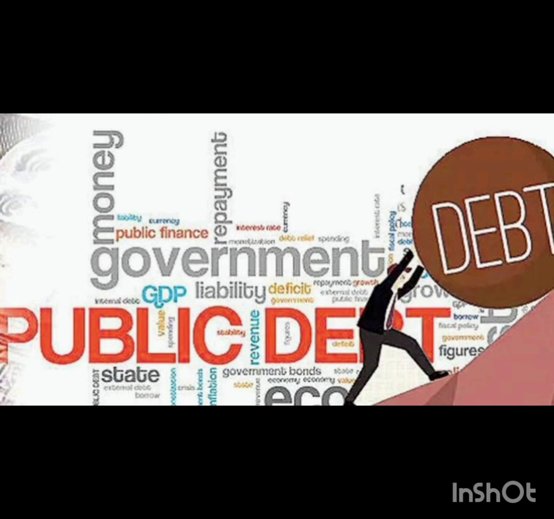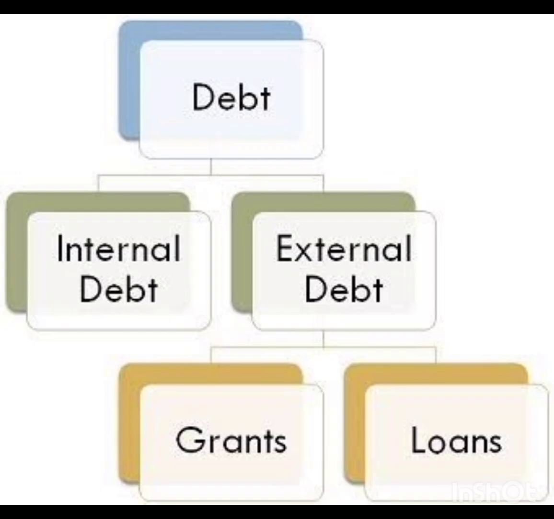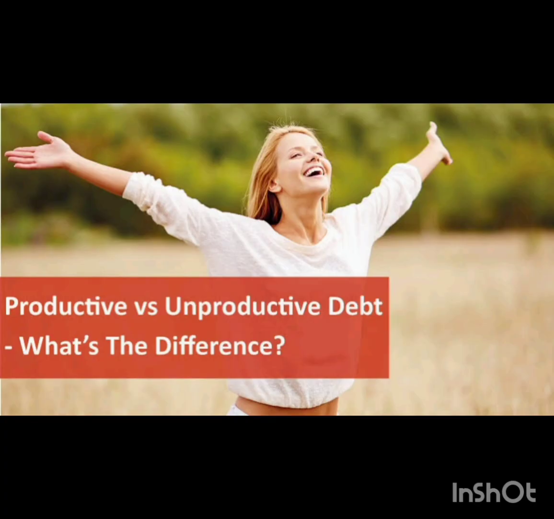Next is productive debt, unproductive debt. Productive debt means the loans which you are taking and you are utilizing it for generating certain kind of income. Like suppose you have taken loan and you have built a new dam, which will help you to generate hydro energy, hydropower, dams, canals, which will ultimately help to increase your agriculture productivity, which will ultimately help you to gain extra stock, and that stock can be exported and help you to earn foreign currencies.